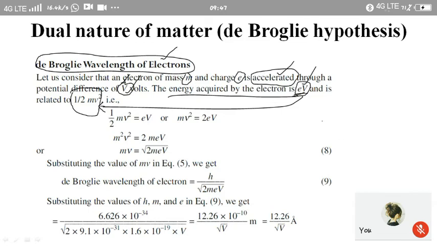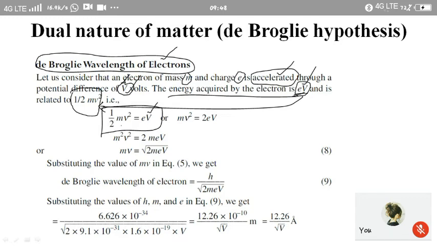That means this energy will be converted into the kinetic energy to keep the electron in motion. Therefore, this kinetic energy should be equal to the energy acquired by the electron due to the application of V volts.